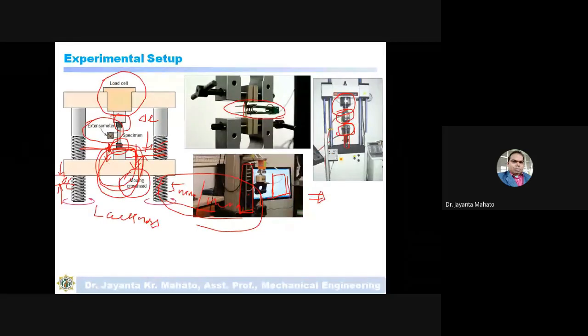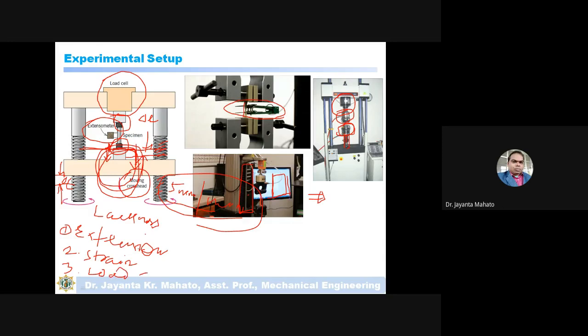So this tensile test can be performed in three control modes. One is extension control mode, another is strain control mode, and the third is load control mode.